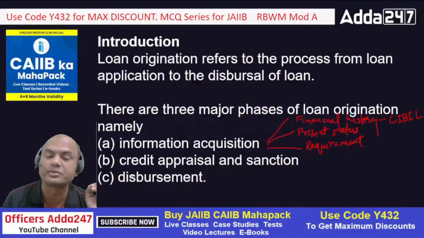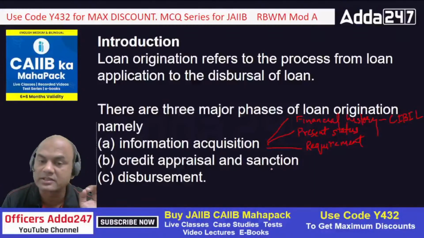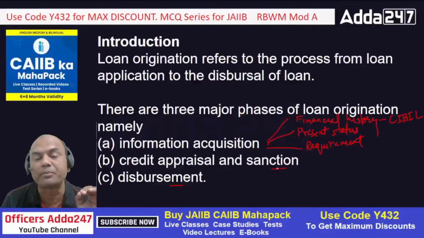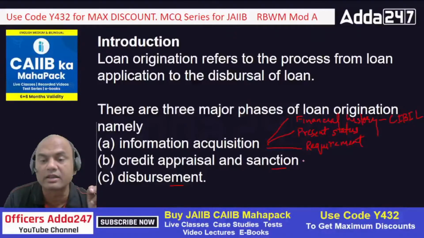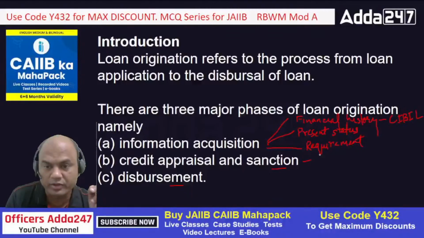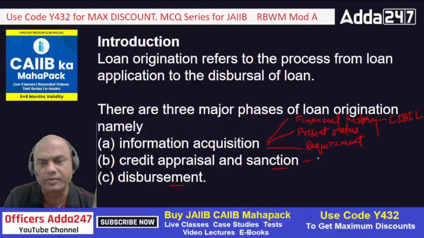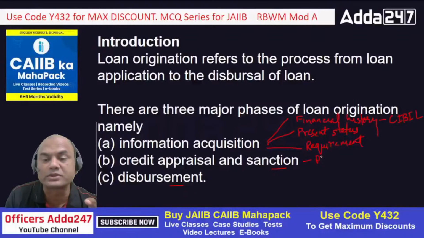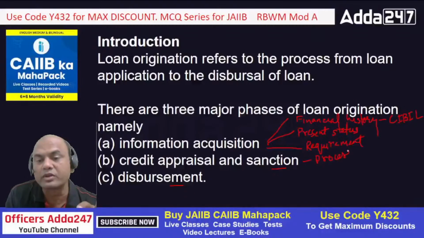And third is what? Disbursement. Disbursement means what? There is a difference between sanction and disbursement. Always remember, sanction always happens from the processing center. Earlier we used to say from the head office, but now the head office concept is gone. It is done from the processing center, right? Because nowadays we have processing hubs for loans.